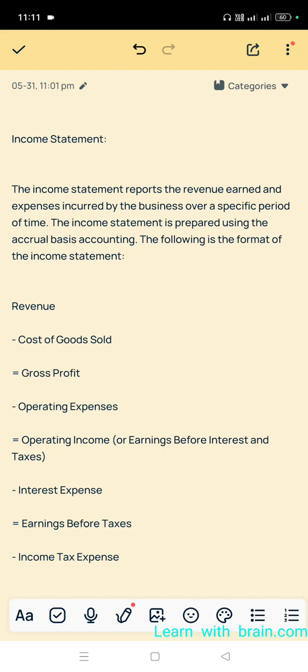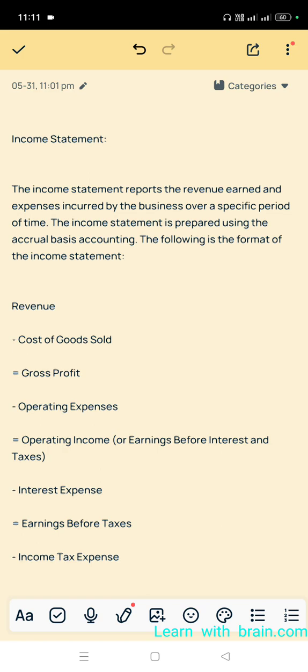So the income statement reports revenue earned and expenses incurred. We have to differentiate revenue earned and expenses incurred by the business for a specific period of time. The income statement is prepared using the accrual base of accounting. We have to follow the accrual base of accounting.